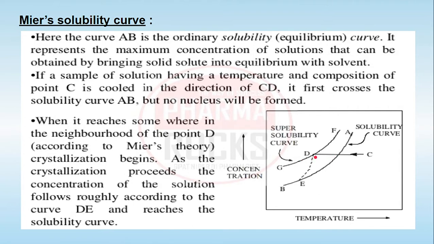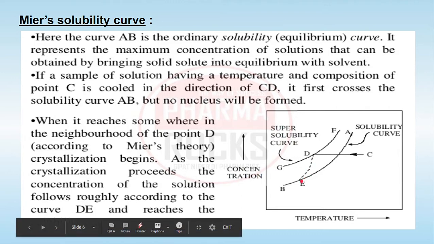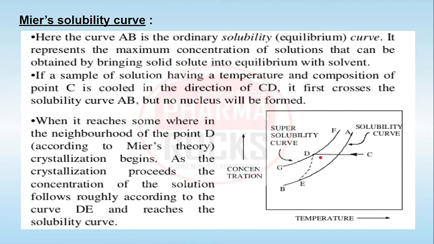After that, from point D, when the nucleation starts, slowly the crystals will be formed, and once the crystals are formed, the concentration in the solution will decrease and it will touch back the solubility curve at point E. So basically, at point D the nucleation starts, and as it goes from D toward the solubility curve, the crystal formation will take place.